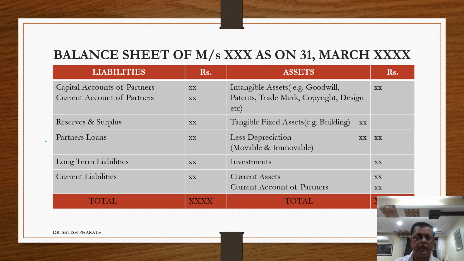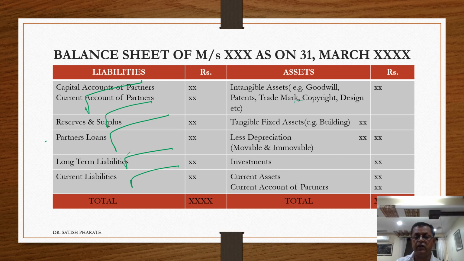Liabilities are partners capital accounts, partners current accounts, reserves and surplus, partners loans, that is loan from partners, then long term liabilities, that is term loans, working capital loan taken from the financial institution, bankers, etc. Then current liabilities, that is creditors, bank overdraft, bills payable, outstanding expenses, pre-received income, etc.